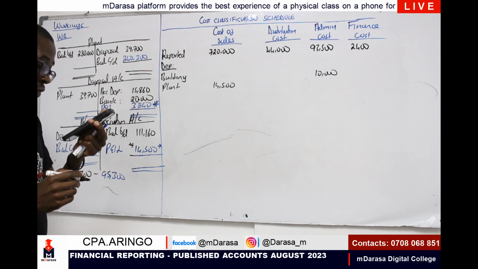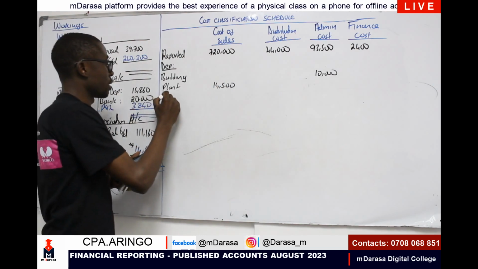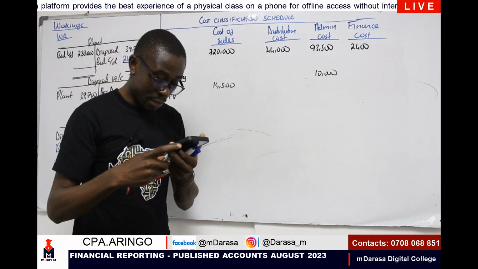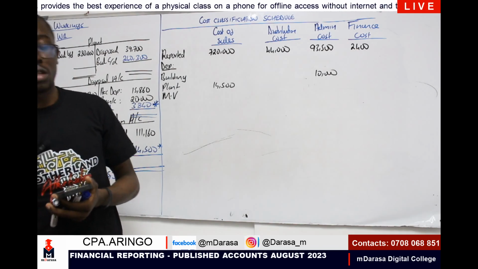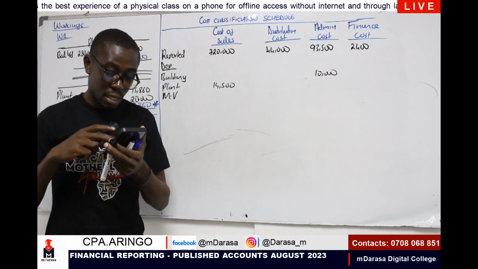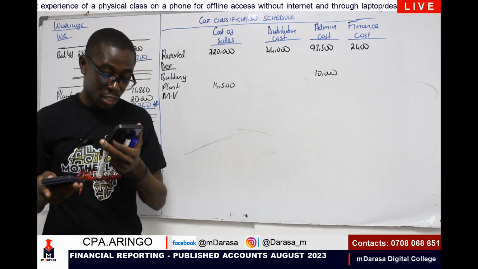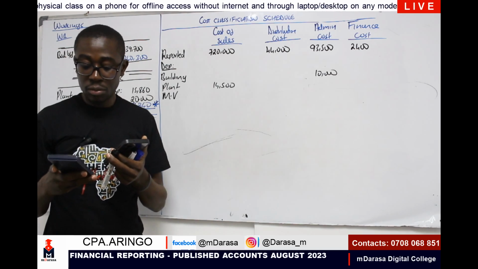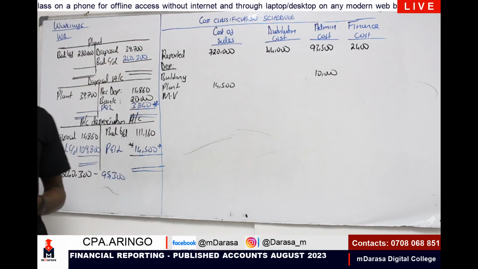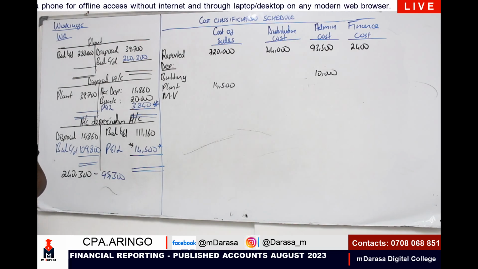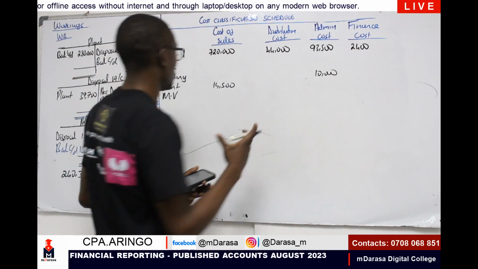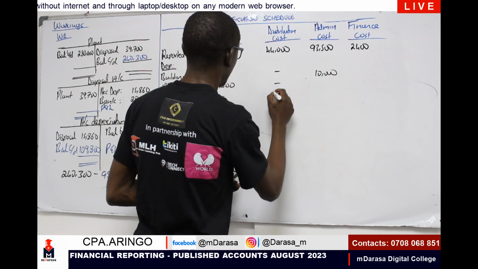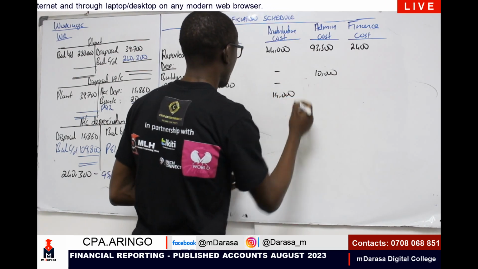The next item to consider was motor vehicles, which you are given depreciation of 20%. The building was 10, and plant was 14.5. Whereas motor vehicle was given under distribution. So motor vehicle here, what will you be having? Straight line basis. On top there, we are told that the motor vehicle cost us 70,000. So I'll be having 70,000 times 20%, which will give us 14,000. So that is distribution. Motor vehicle, I'm getting 14,000.